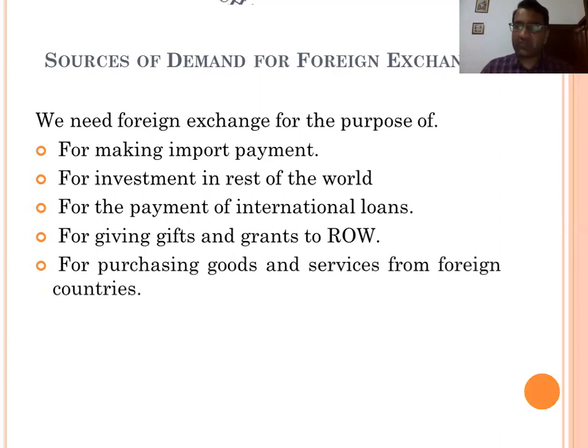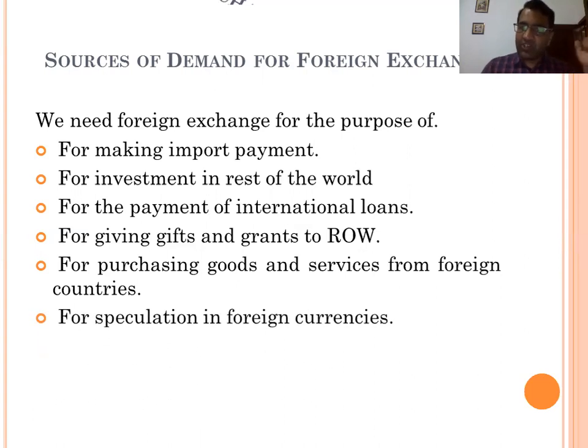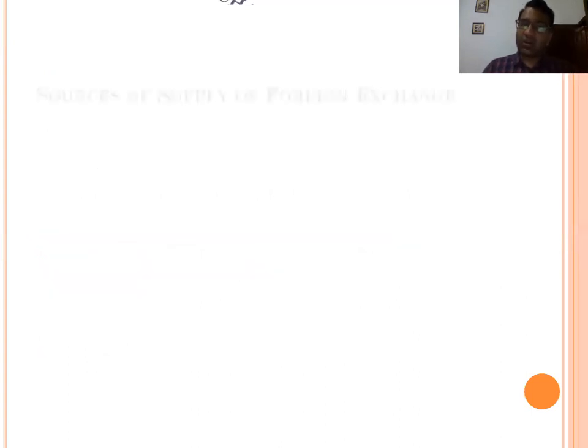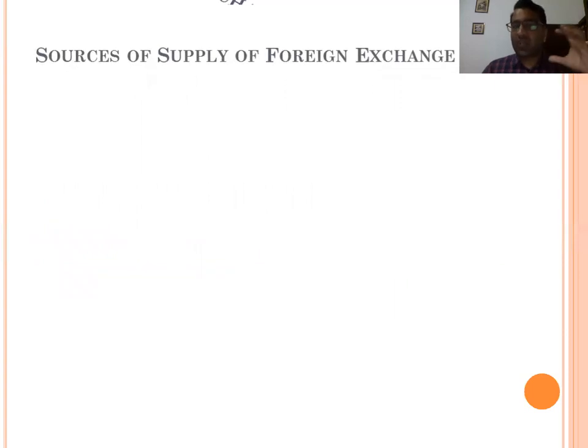Purchasing goods and services from a foreign country: if you want to purchase any goods and services from another country, then you need foreign exchange, because at the international level, they accept international currency, not rupees. For speculation in foreign currencies: if you want to speculate in foreign currencies to earn profit, then you need foreign exchange.